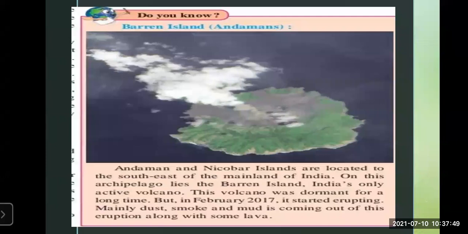Mainly dust, smoke, and mud, along with some lava. So this is called Barren Island, the only active volcano in India, which was dormant for many years. Then in 2017, it erupted.